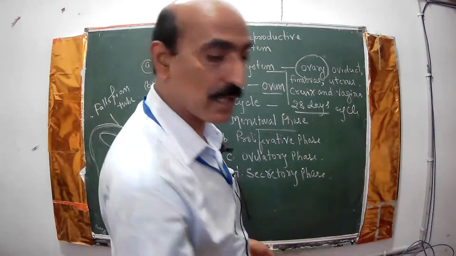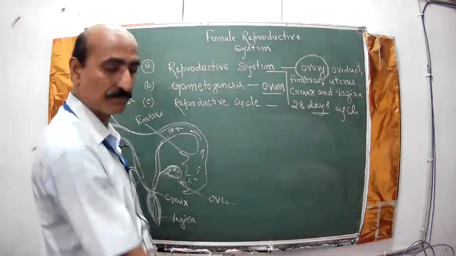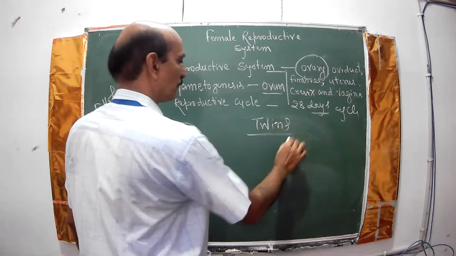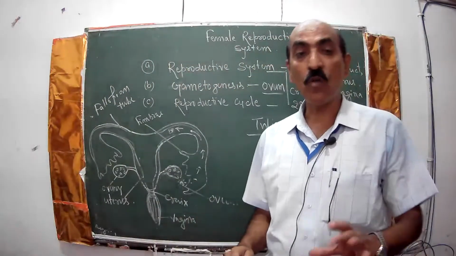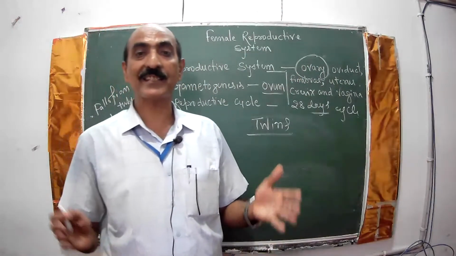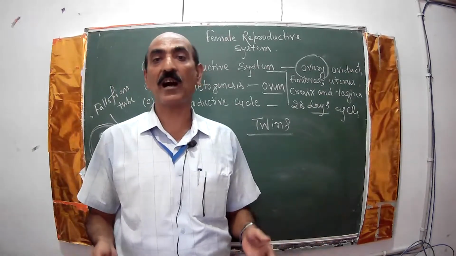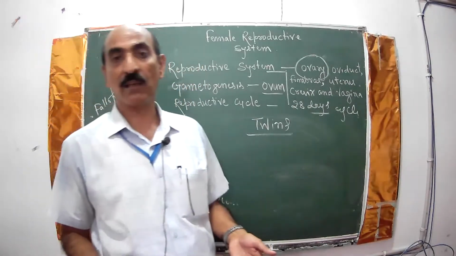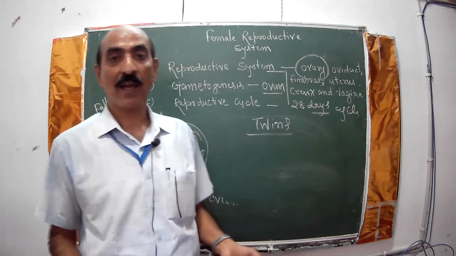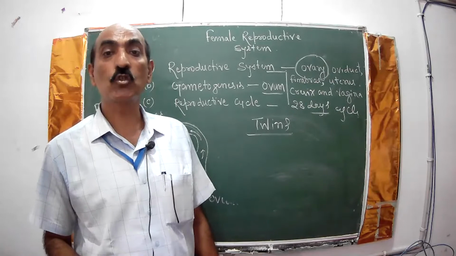Now one thing, some of you are asking about twins. When 2 or more than 2 children are born at the same time from the same mother, it is called the formation of twins. Such children that appear at a time from the same mother are called twins.